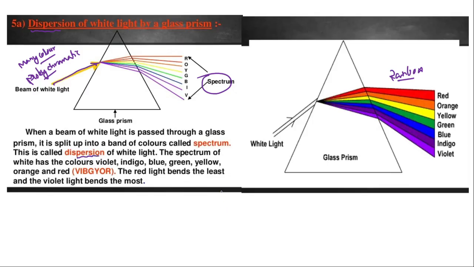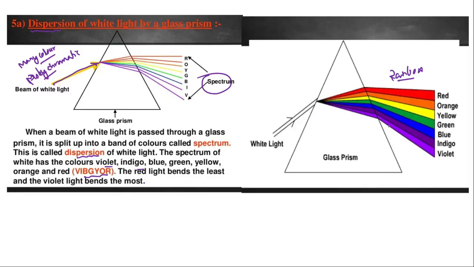The dispersion of white light will take place. So this spectrum of white light has colors white, violet, indigo, blue, green, yellow, orange and red. This we call a waveguide. Okay, the red light bends the least and the violet bends the most.